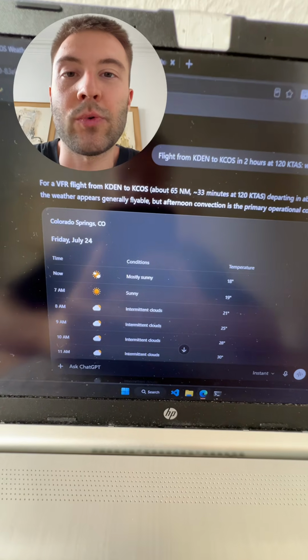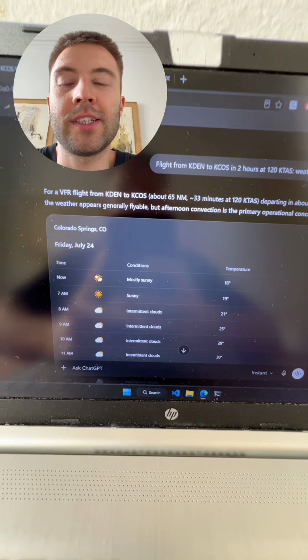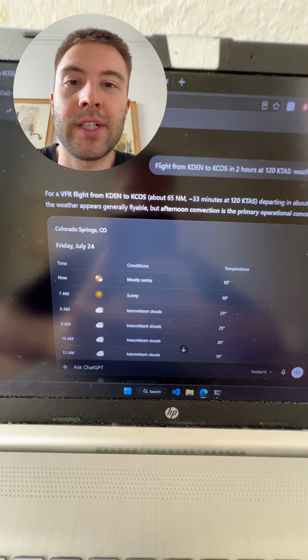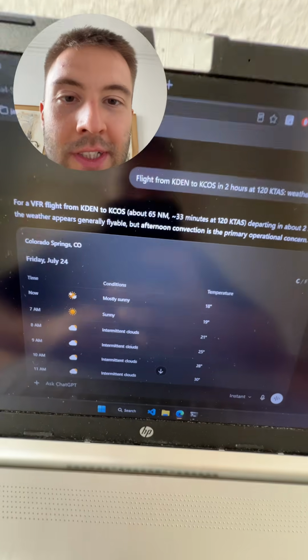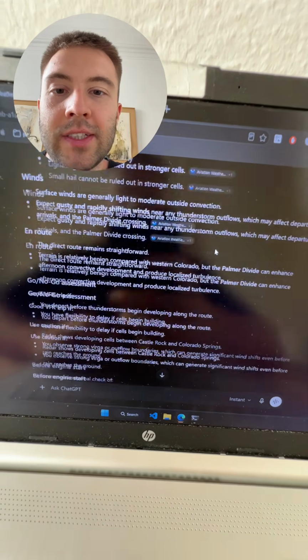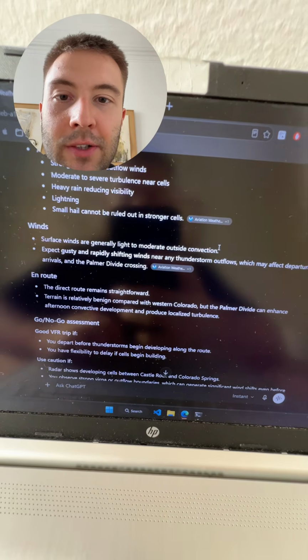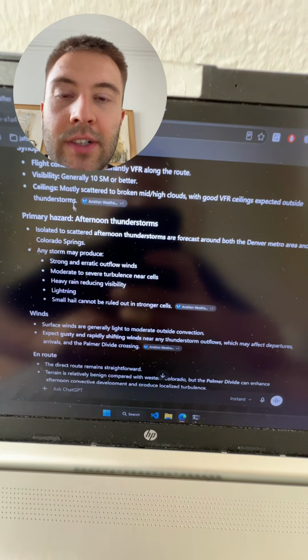Some people ask me why not to use ChatGPT or similar platforms instead of JAVB. So I asked the same question to these platforms and let's see how they replied. Let's make some comparison. This is the question I asked ChatGPT about the flight in 2 hours, and it gave us a pretty good summary. It found out some winds and route conditions, primary hazard, etc.